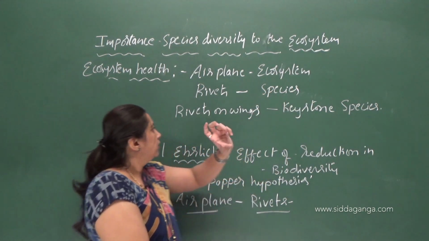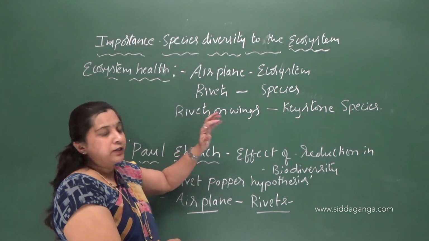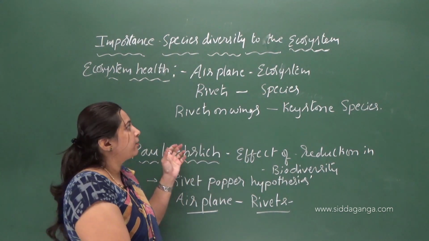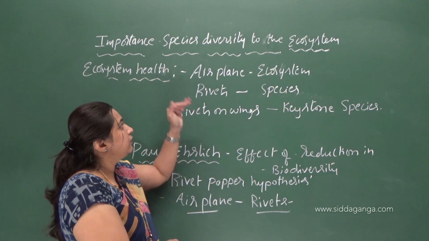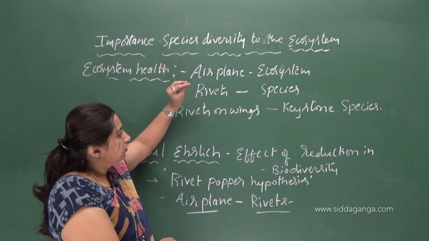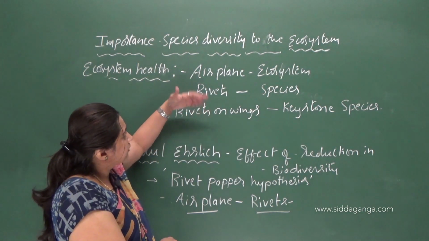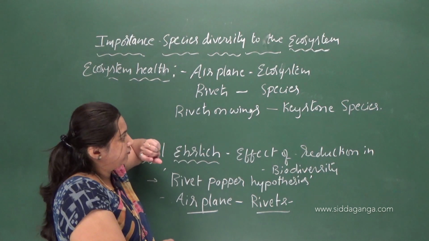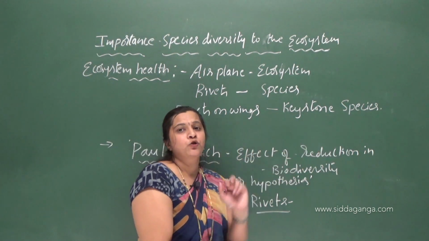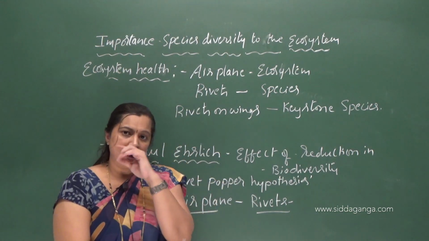And further, if particular rivets, the rivets on the wings, are removed, what happens here? That causes a severe threat to the plane, right? That causes a severe threat to the flight safety. So here, rivets on wings are compared to keystone species. So what are keystone species here?